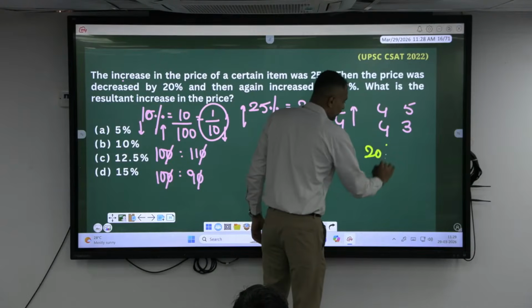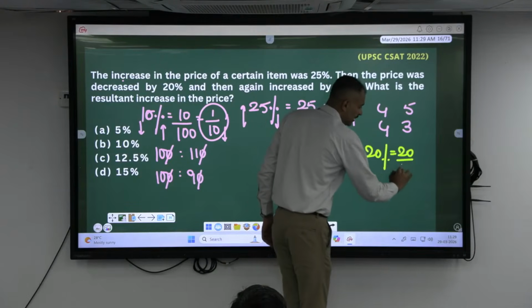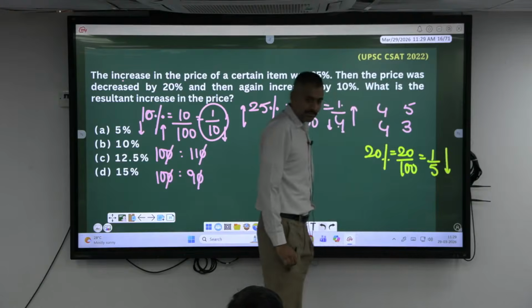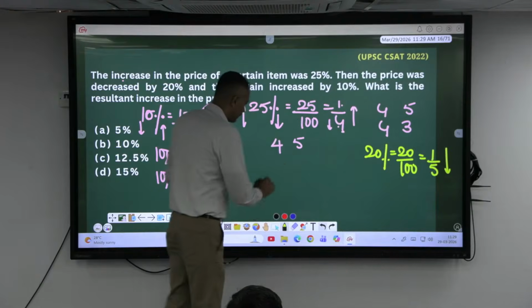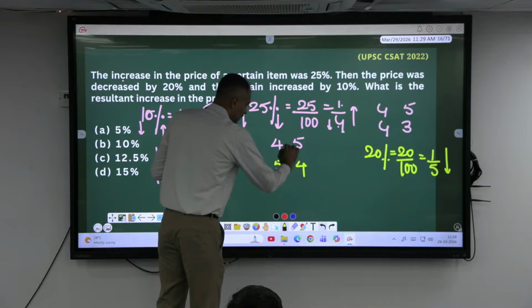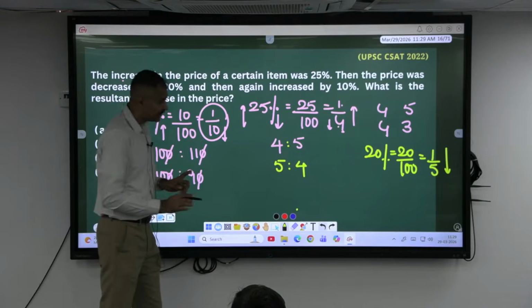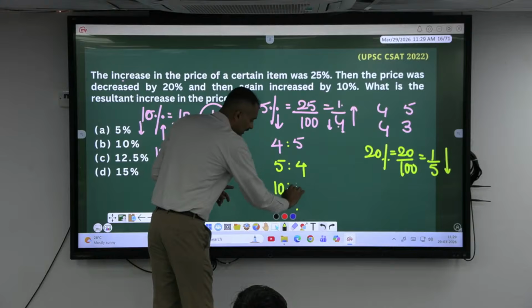20% value is equal to 20 by 100, which is nothing but 1/5. 1/5, what has it become, sir? Decreased. Means from 5 it becomes 4. Ratio. Third time, what happened here? Increased by 10%. Means can I take 10 is to 11 like this?